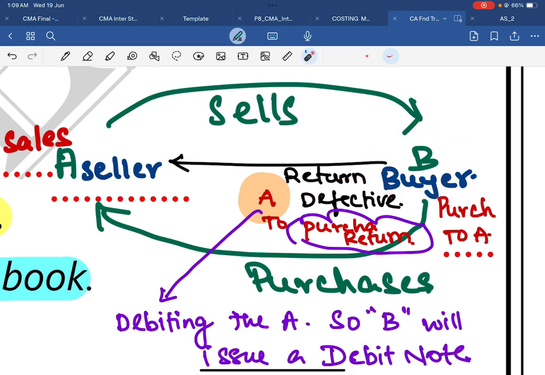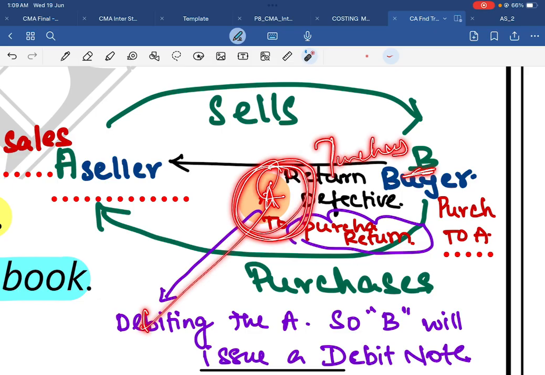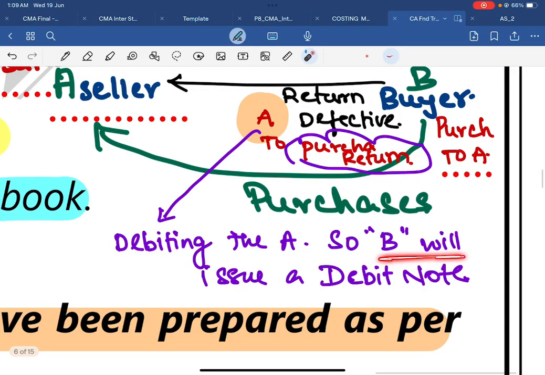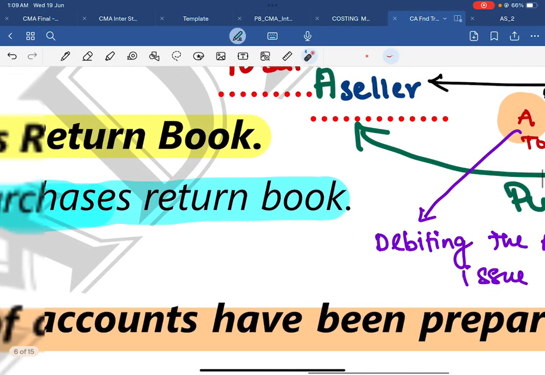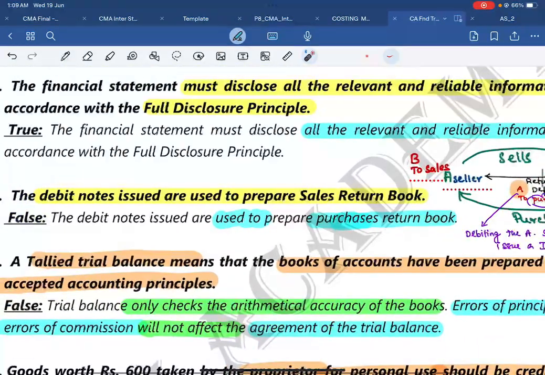B is debiting A, in the purchase return book. So B will issue a debit note while preparing a purchase return book. The debit note will be there at the time of purchase return only. That's the point I want to conclude.